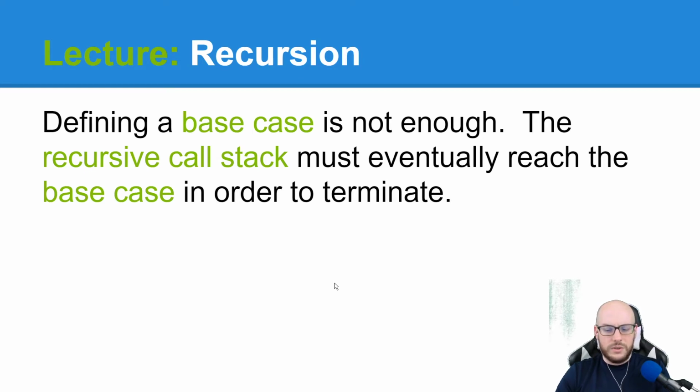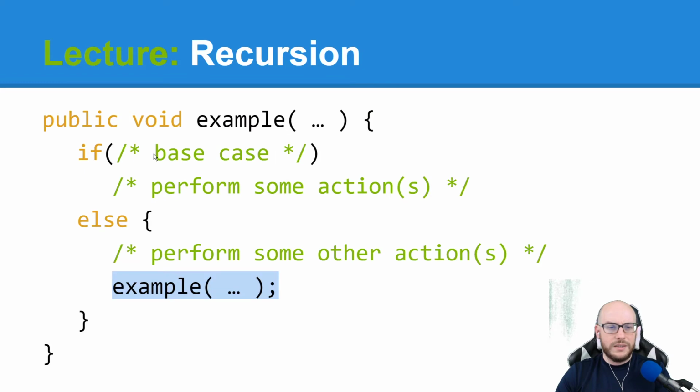Okay, so we're going to have some type of base case, some type of little check that we perform at the beginning of the method, right? And if this is met, we're going to perform some actions that will likely stop our recursive function from calling itself again, right? Notice that the call to itself happens in the else, outside of the base case, I should say.